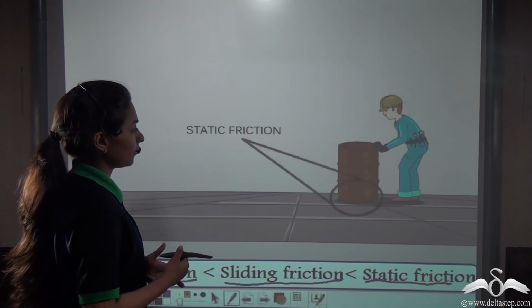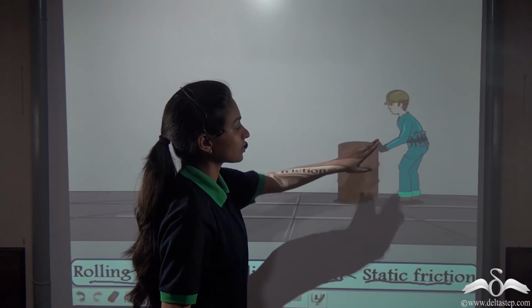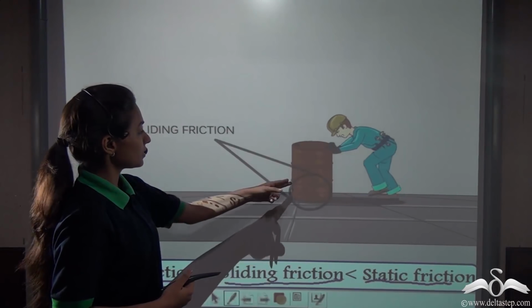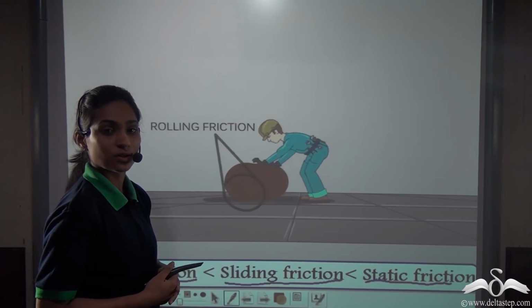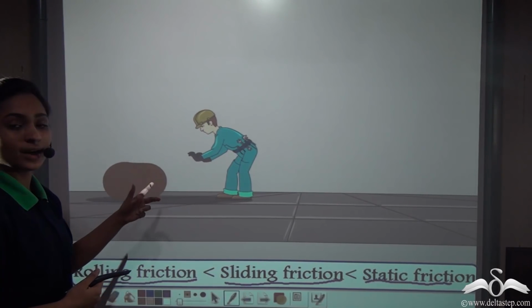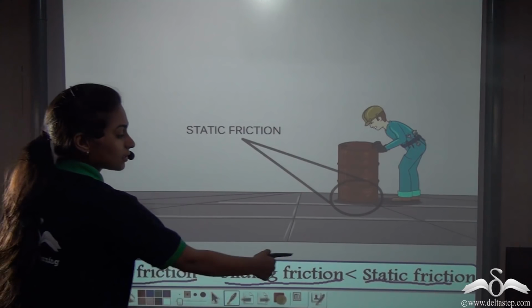Look through this closely. Here the initial friction is the static friction, which requires this man to put in a lot of effort to slide it. Once he starts sliding, static friction ends and sliding friction comes into play. Now here he has started rolling it. Rolling is easier for him because rolling friction is the least amongst the three.